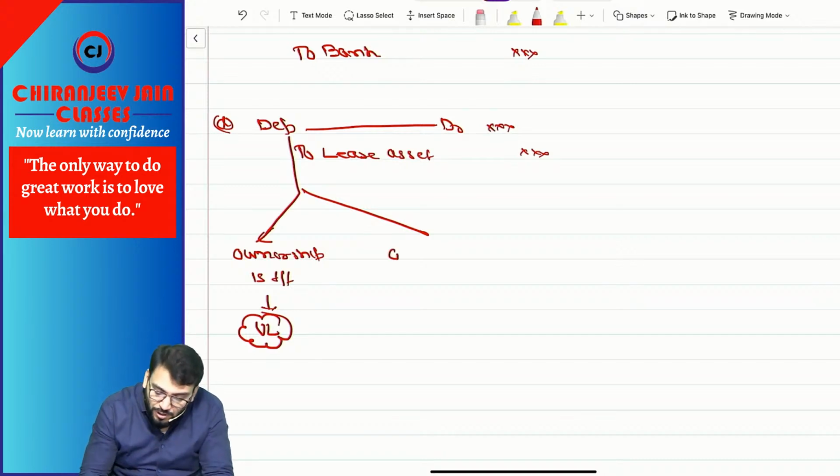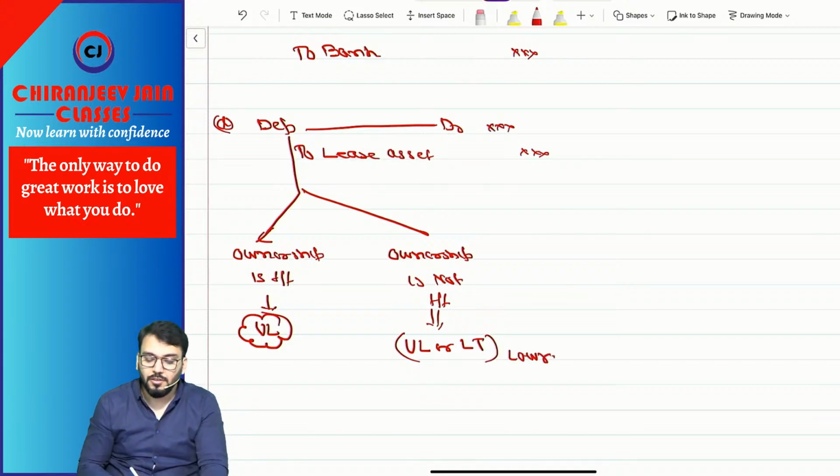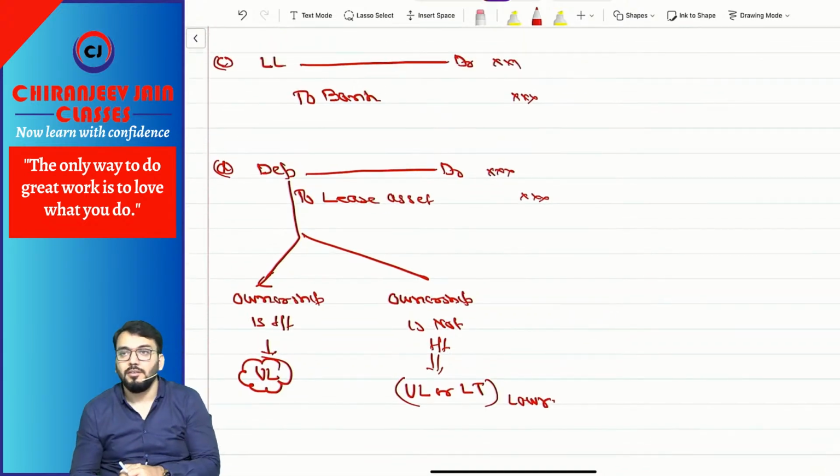But if ownership is not transferred at the end of the lease term, then it is based on useful life or lease term, whichever is lower. Understood?